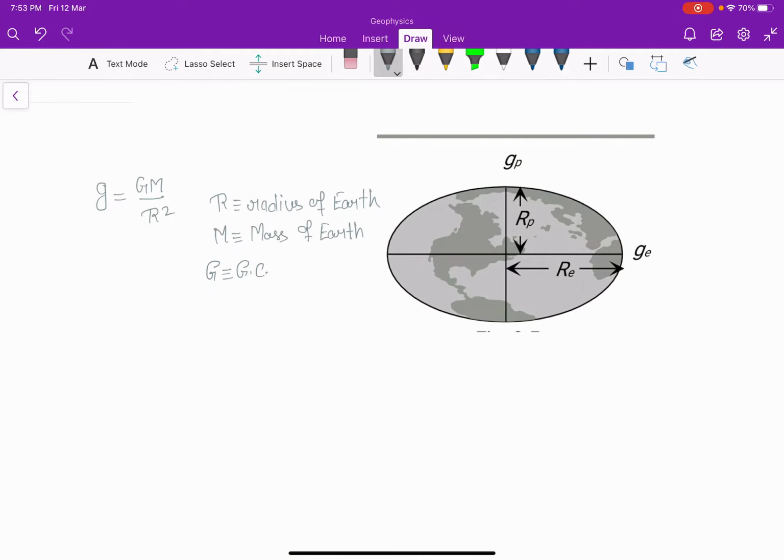So we know the value of g is 9.8 meter per second square.